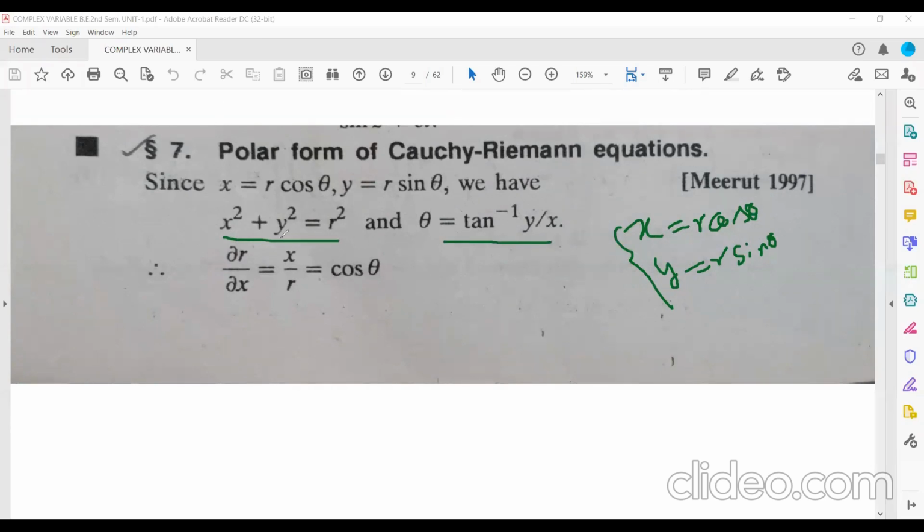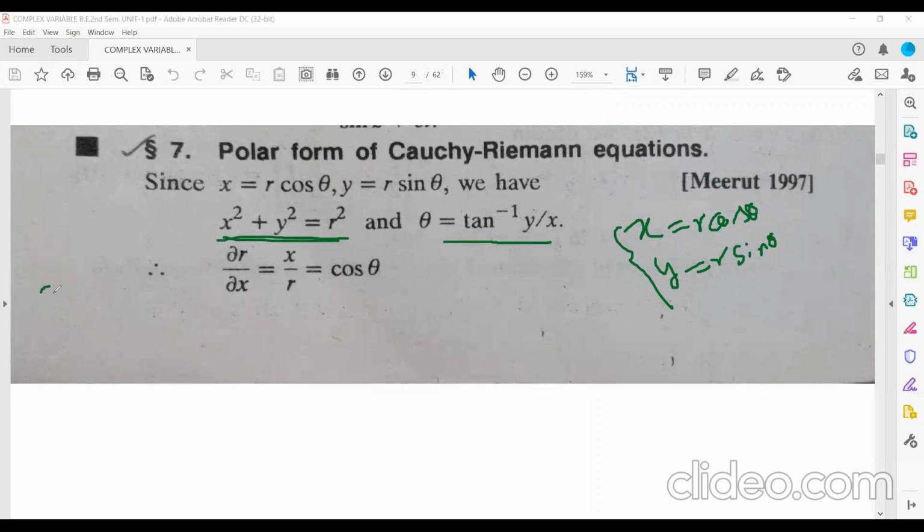Now you find del r by del x. Since x square plus y square is equal to r square, here r is a function of x and y. So if you differentiate this function with respect to x, the derivative should be partial, not ordinary, because here r is a function of two independent variables x and y.